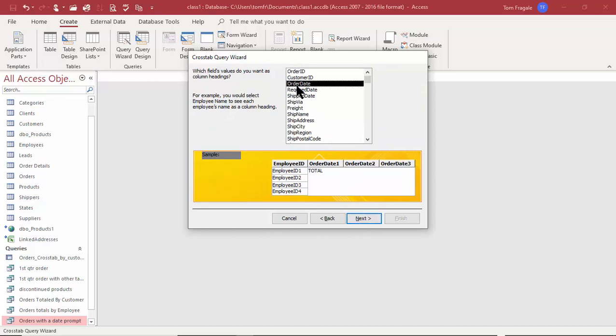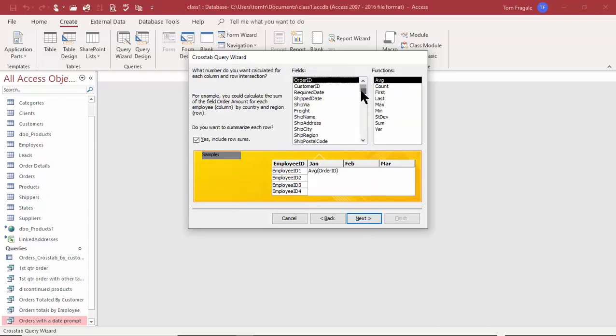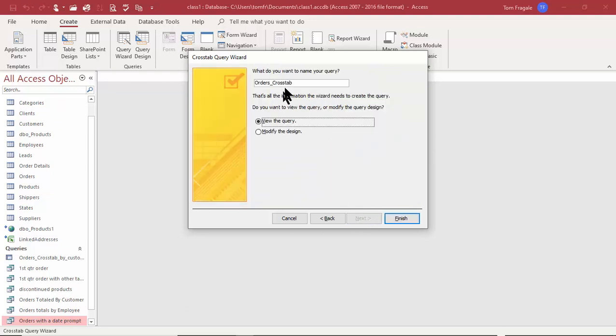Again, we don't have to use a date field here. I could use any other field, but I want to do it by month, so I'll pick on order date, and I'll pick on next. I want it by month. I'll pick on next. Once again, I'll use the order amount and the sum. So this time, I'm asking for a sum by each month by employee. We'll pick on next. Now I'll call that one Orders Crosstab by employee. And that'll be that query name.